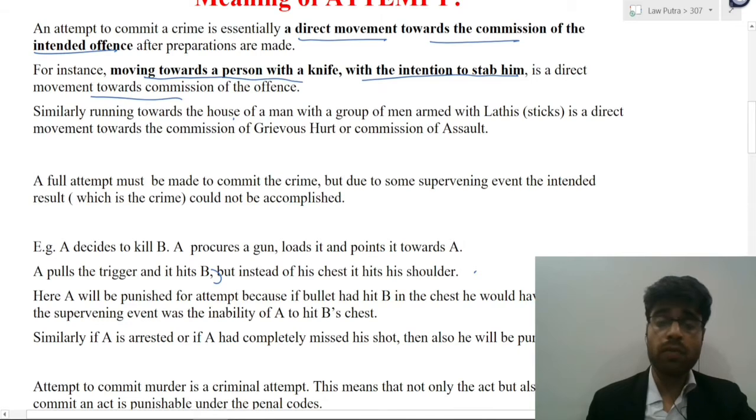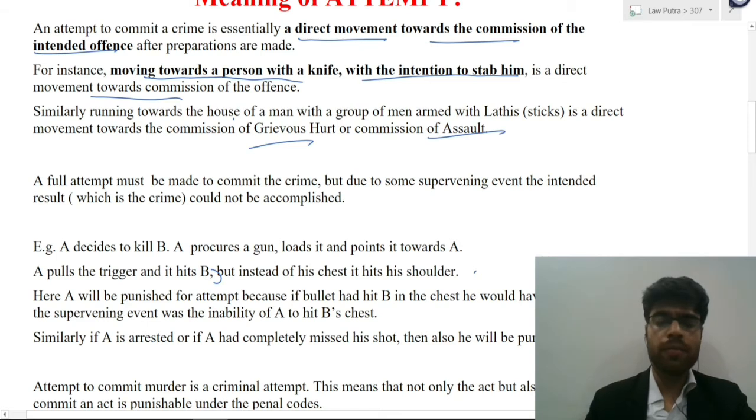Again, another example would be, let us say that there is a group of persons and they are running towards the house of another person, armed with lathis or sticks. Now this act of people armed with lathis running towards the house of another person is basically an example of direct movement to the commission of offense, and here the offense is grievous hurt or commission of assault.